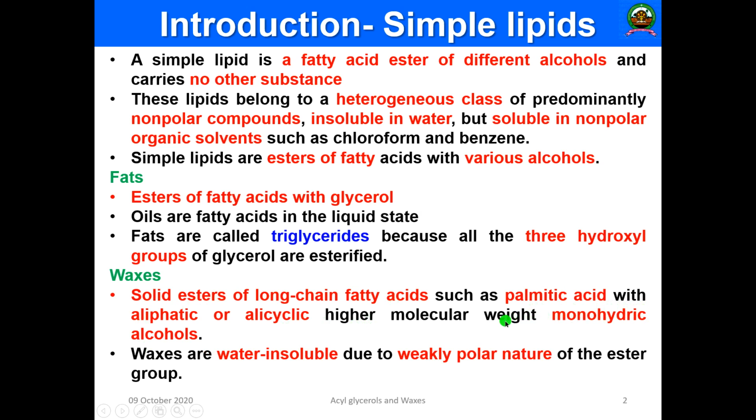They are either monohydric, cyclic or aliphatic components. Then waxes are water insoluble due to the weakly polar nature of the ester group. Their polar group is very weak in nature, and hence they are water insoluble.